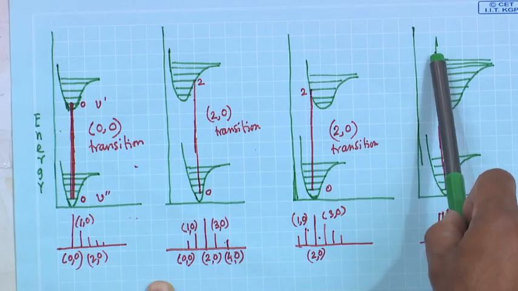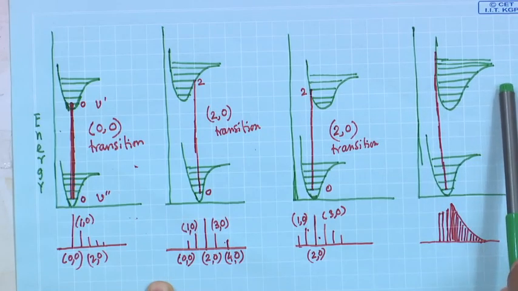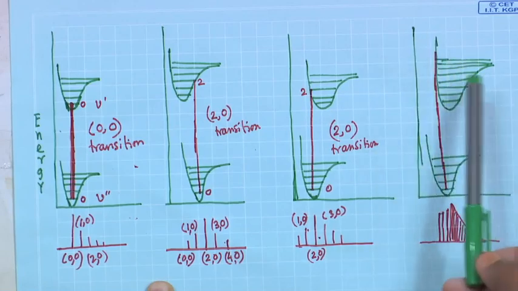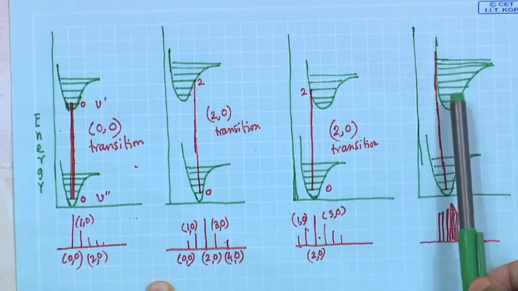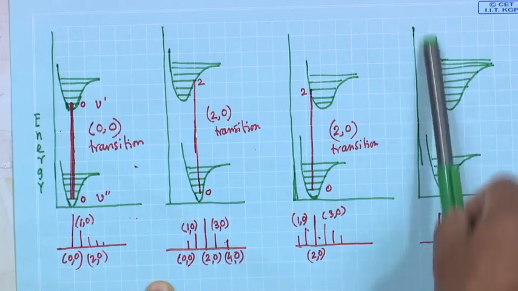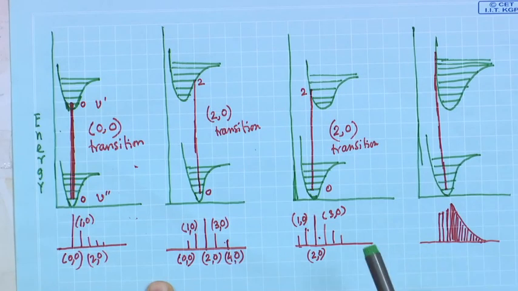I think this is a very high V dash value, a high vibrational quantum number V dash, and it is close to the continuum. After that, whatever you will get is a continuum, because the separation between the vibrational energy levels at higher V tends to 0.